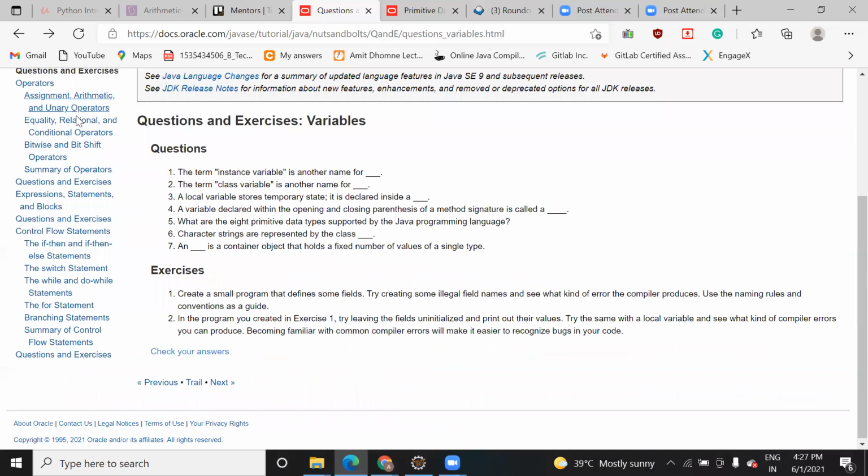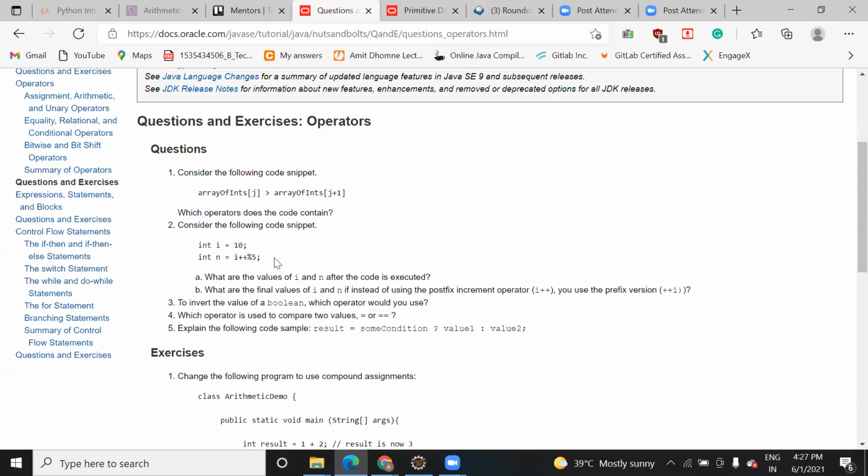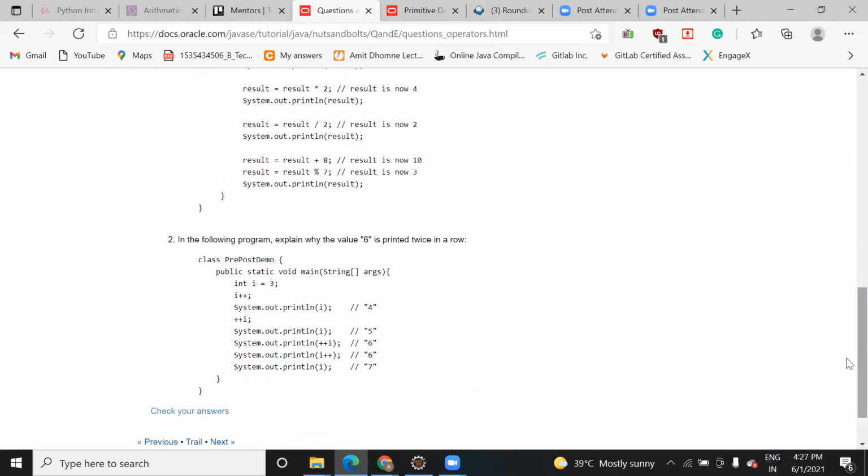So let's see some more exercise. This is one more exercise. Based on this question, they're just asking you which operators the code contains. So by looking into this code snippet, do you see what the different operators are? The operators are greater than, and the addition one. Correct.